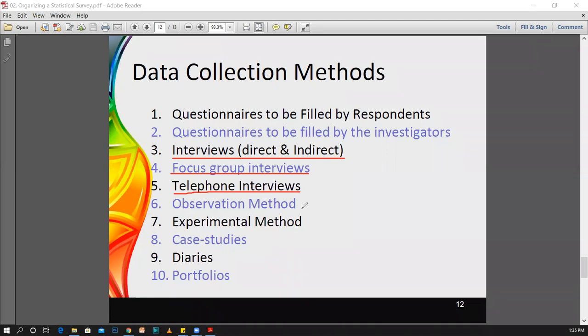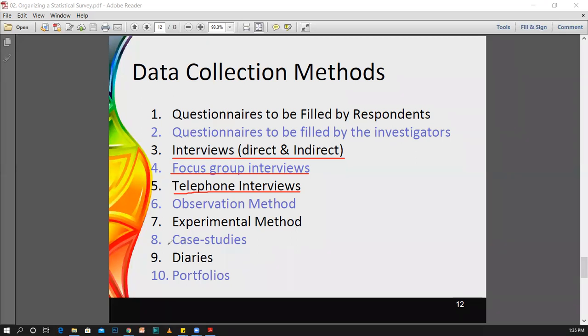And the next method is the experimental method. What we can do is schedule and carry out an experiment, and based on that experiment, you can have the observations, and those observations will be considered as the data points for your survey.